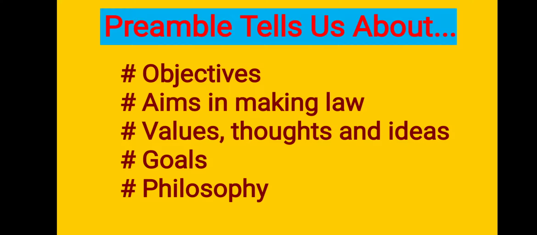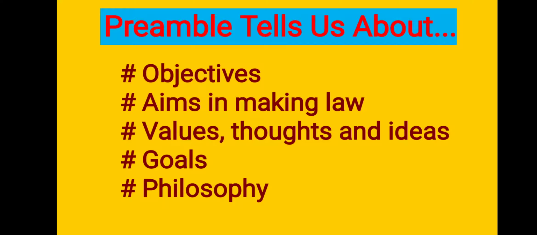Then what information does the preamble give to us, or what things are told by the preamble to us? Preamble tells us some information that we will learn now. First one, the objectives. What are the objectives of the constitution? That is given in the preamble. So the preamble tells us the objectives of a nation. The second one, aims. The aims of law making in a constitution are given in the preamble.